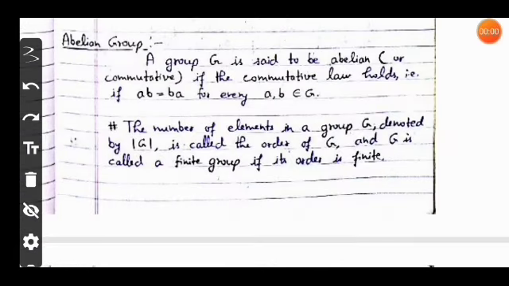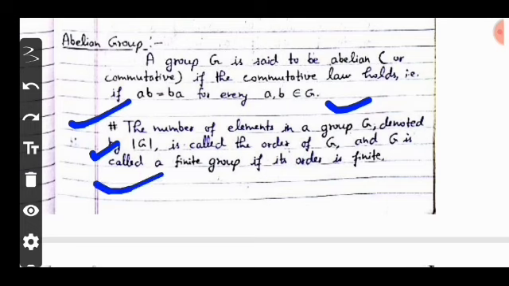Now abelian group. A group G is said to be abelian or commutative if the commutative law holds, that is, if ab = ba for all a, b belonging to G. Important point: the number of elements in a group G, denoted by mod G, is called the order of G, and G is called a finite group if its order is finite.